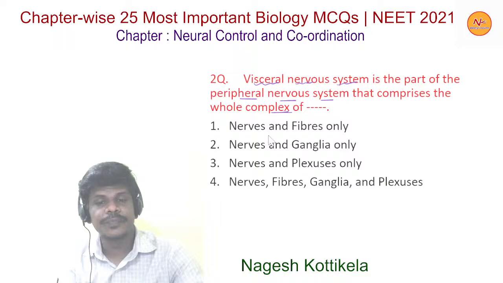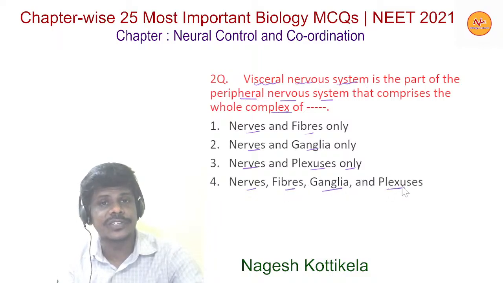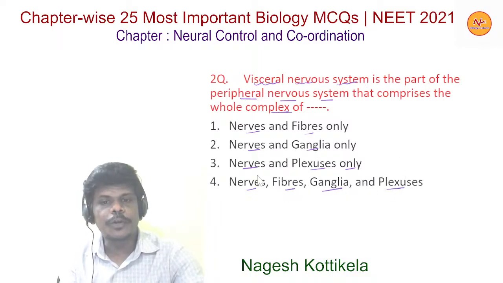Option 1, nerves and fibers only. Option 2, nerves and ganglia only. Option 3, nerves and plexuses only. And option 4, nerves, fibers, ganglia and plexuses. So here the most appropriate option is the fourth option.